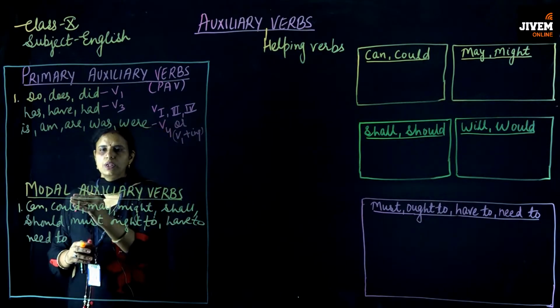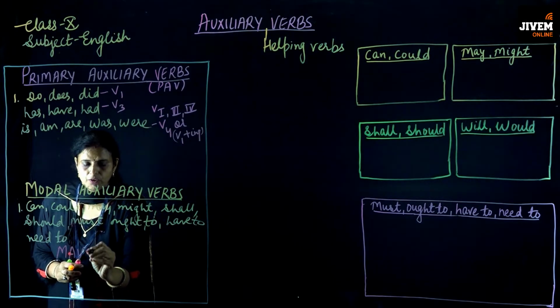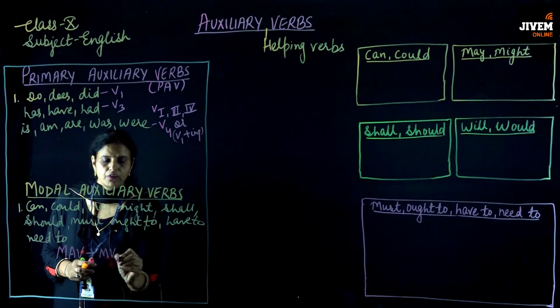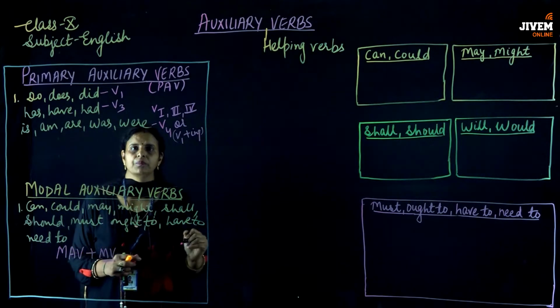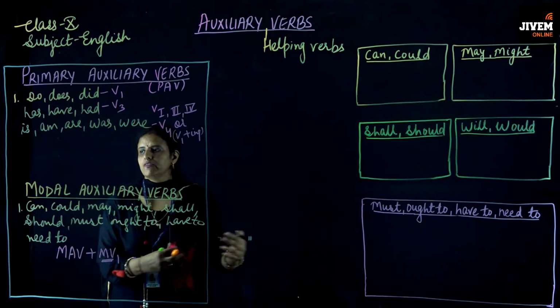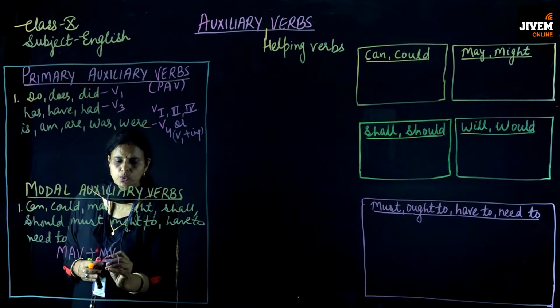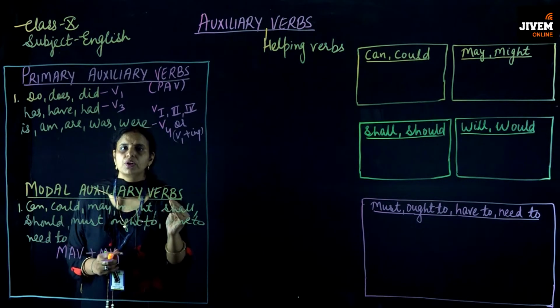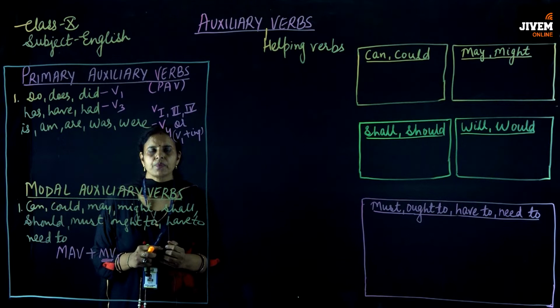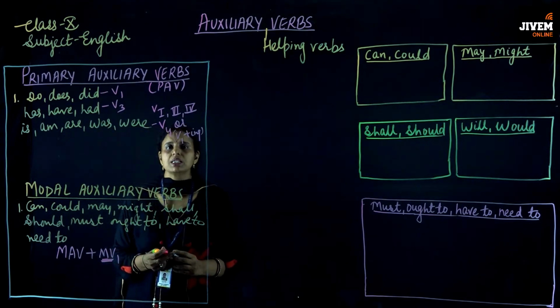Okay, now with the modal auxiliary verbs, we always have to use the first form of the main verb, means we can't use the second, third or the fourth form of the verb. Whenever we are using the modal auxiliary verbs, after that we have to use only and only the first form of the main verb. Now students, by looking at the modal auxiliary verbs, what do they tell us?